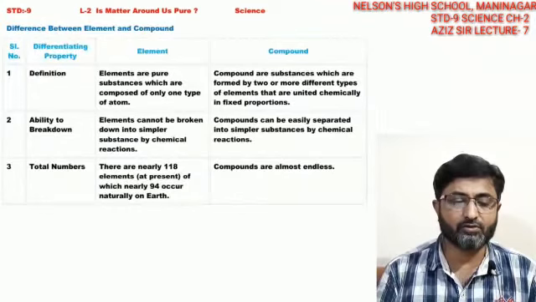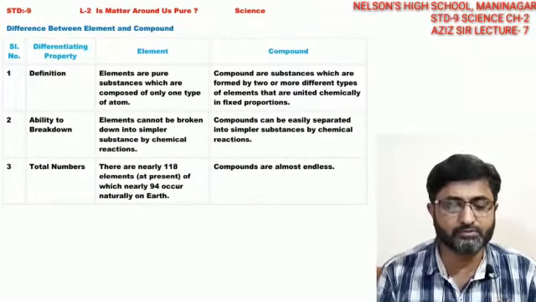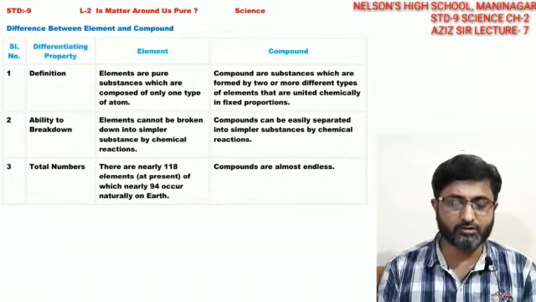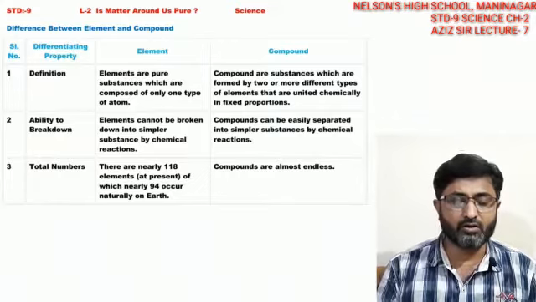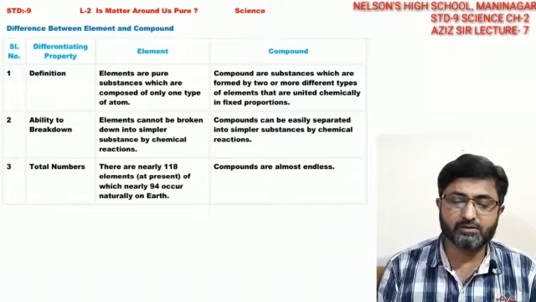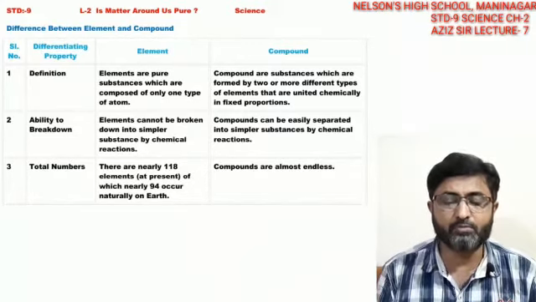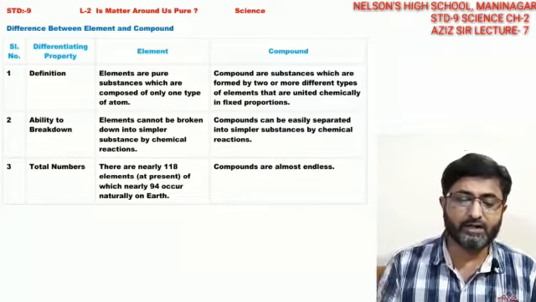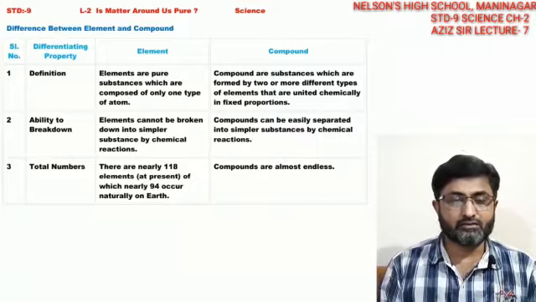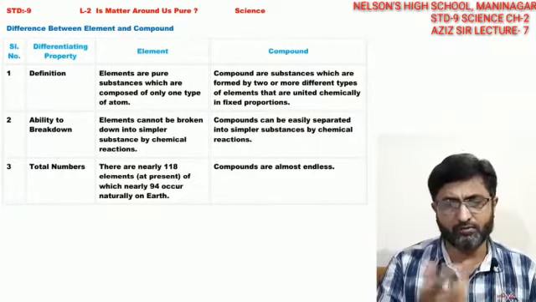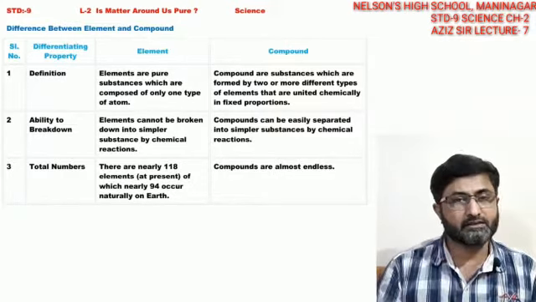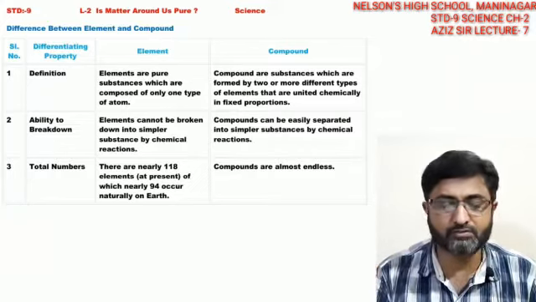The next differences we are going to take are with respect to elements and compounds. Elements are pure substances composed of only one type of atom, right? But compounds are substances formed from two or more different types of elements which unite chemically. In an element, all the atoms are the same, like iron: all the atoms present in a piece of iron are the same, but in a compound, it is not so.